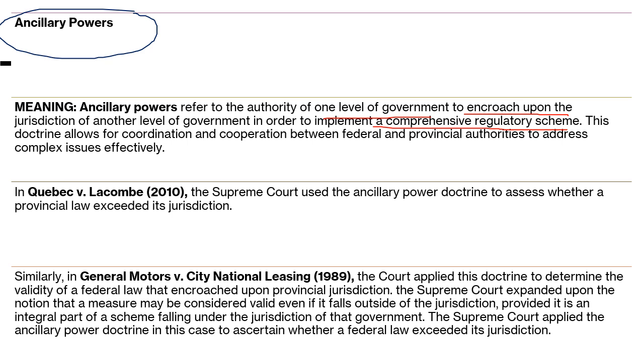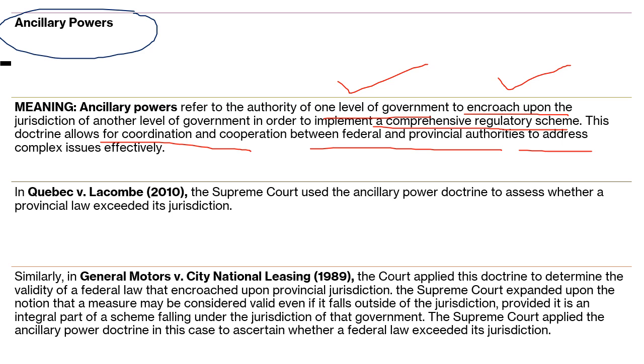So it refers to authority of one level of government, for example federal, to encroach upon the jurisdiction of another, for example provincial, in order to implement, whenever any authority has to implement some kind of regulatory scheme. This doctrine allows for coordination and cooperation between federal and provincial authority to address complex issues. Courts will see to what extent both can work together in coordination.